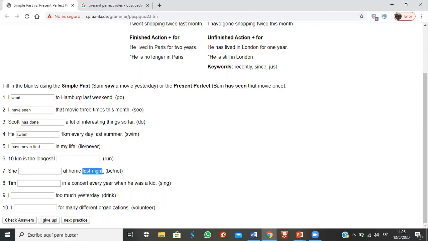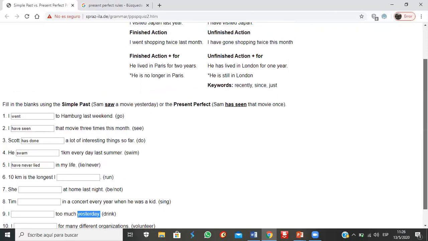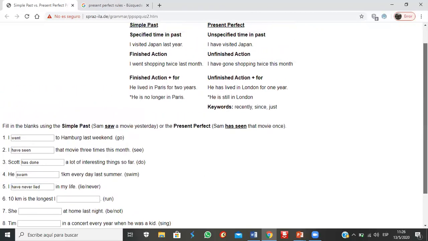Last night, past tense, she was not at home. Yesterday, past tense. So when we refer to ideas that are related to last, yesterday, ago, we use simple past. But when we use expressions that refer to for or since, things that are not finished, we use the present perfect.